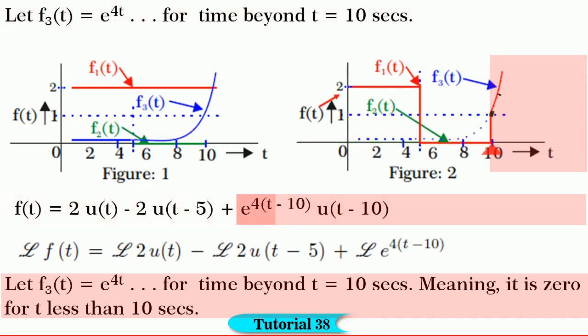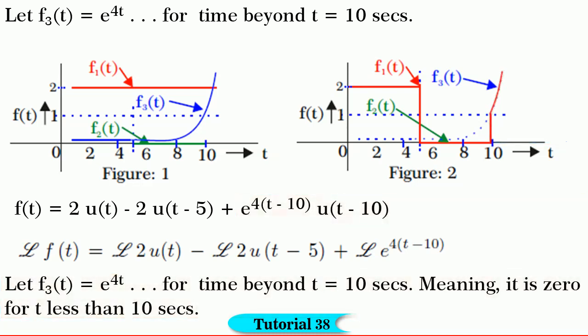So, f3 of t can be represented as f3 of t is equal to e to the power of 4 into bracket t minus 10 into u of t minus 10. Now, if we substitute t is equal to 10 seconds, we get f3 of t is equal to 1, and as t increases, it follows the path of e to the power of 4t beyond t is equal to 10 seconds, which is shown in figure 2.